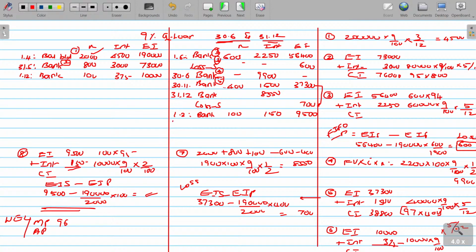Now, before that, on 31st March, what do you have to do? Again, calculate the interest component. How much is the interest here? This is the 8th working, this is the 9th. Out of 2,900, 1,100 sold. Then 1,800 is the balancing number we have into 100. Interest at the rate of 9% for 3 months to be calculated.